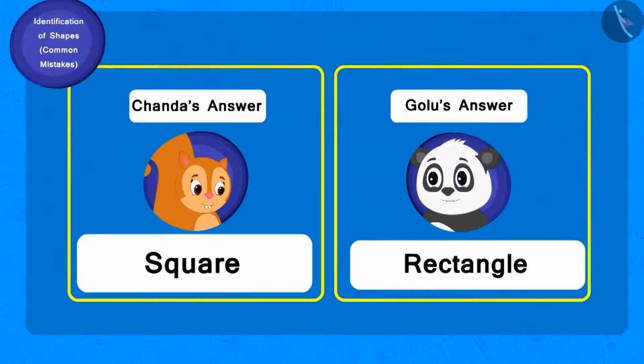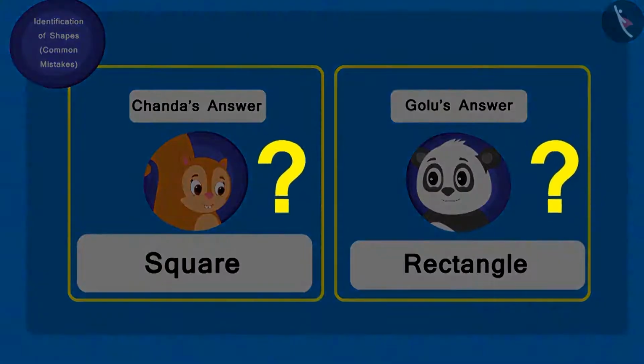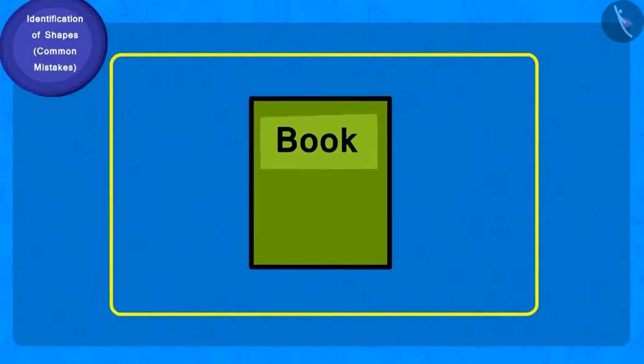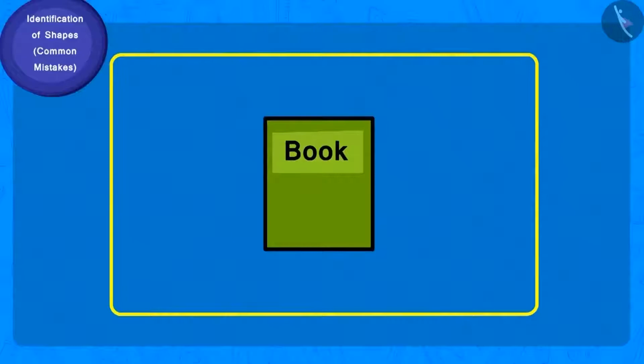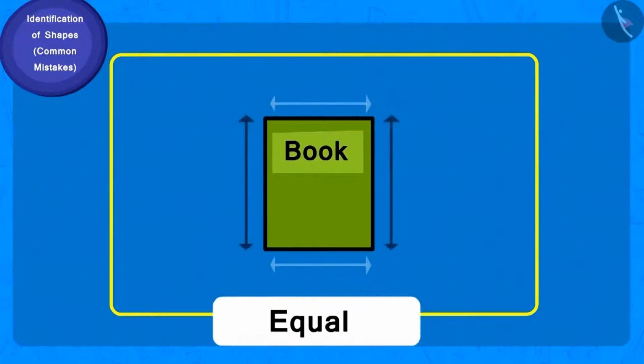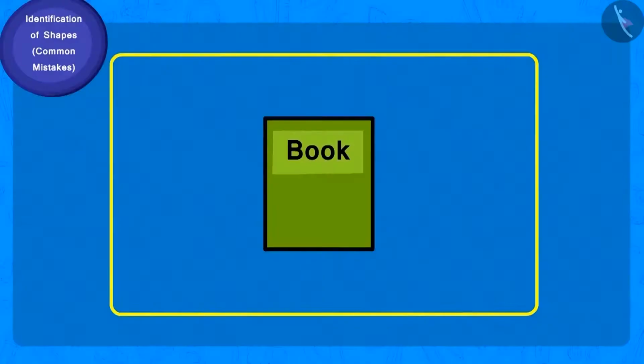Children, can you tell whose answer is correct? Let us look at the book showed by Chacha. How many sides does the book have? And how many corners? 4. But is the length of all the sides of the book equal? No. Only the length of the opposite sides is the same.